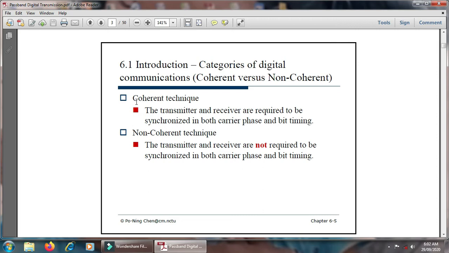Means if the transmitter and receiver are required to be synchronized, the system is called coherent, and if the transmitter and receiver are not required to be synchronized for both carrier phase as well as bit timing or frequency, it is called the non-coherent technique. Again, we categorize the digital communication system as the coherent technique and the non-coherent technique.